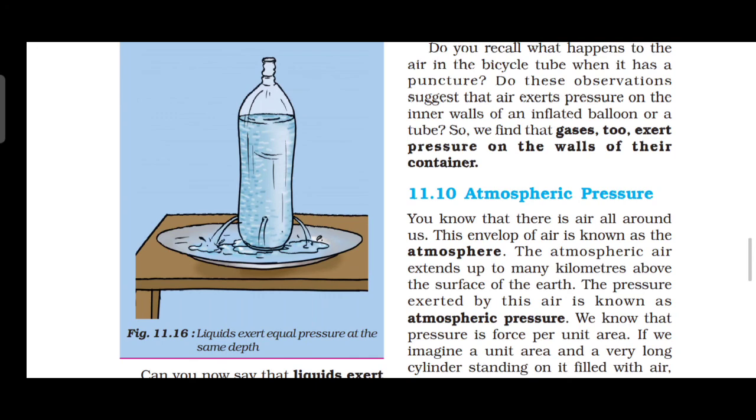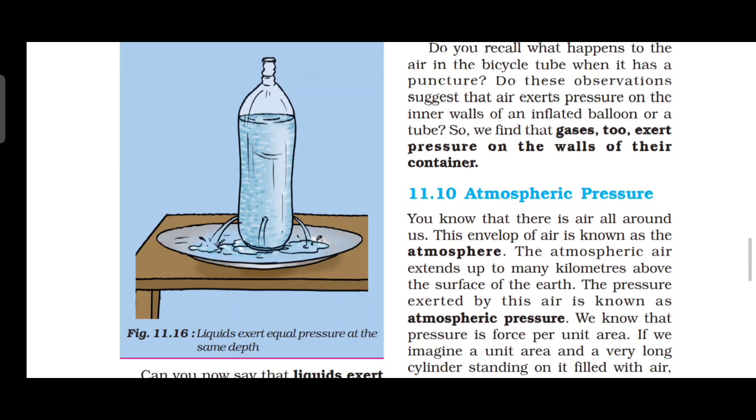First you imagine a unit area and a very long cylinder. See the picture. Take page number 140. Cylinder standing. It is filled with what? Air. The force of gravity on the air in the cylinder is the atmospheric pressure. Is atmospheric pressure large or small? Let us get an idea about its magnitude.